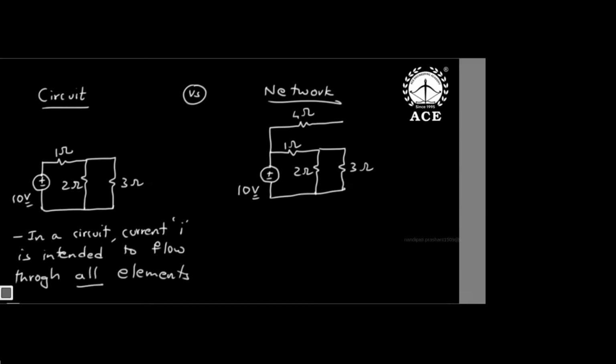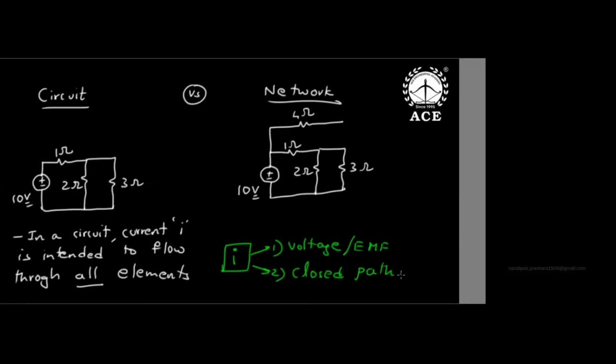Now, what are the requirements for a current to flow? Current requires two things. First, a driving force: voltage, or EMF, electromotive force. And the second requirement is a closed path. Please understand, everybody.